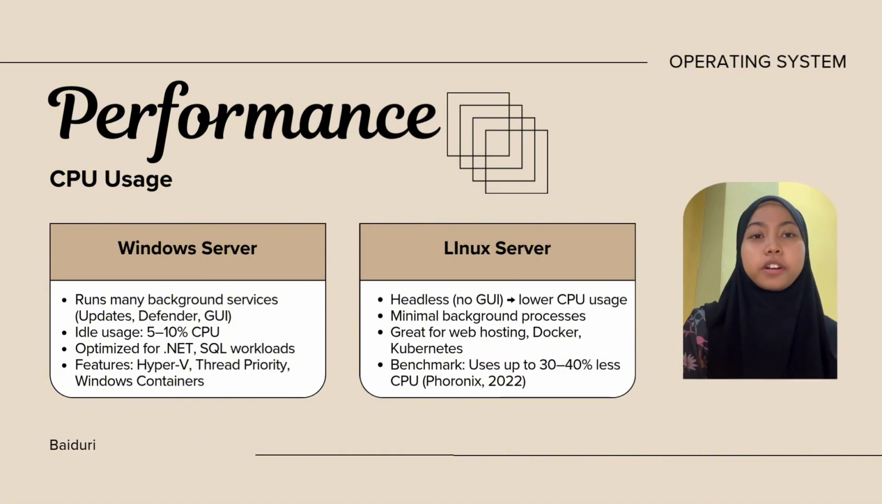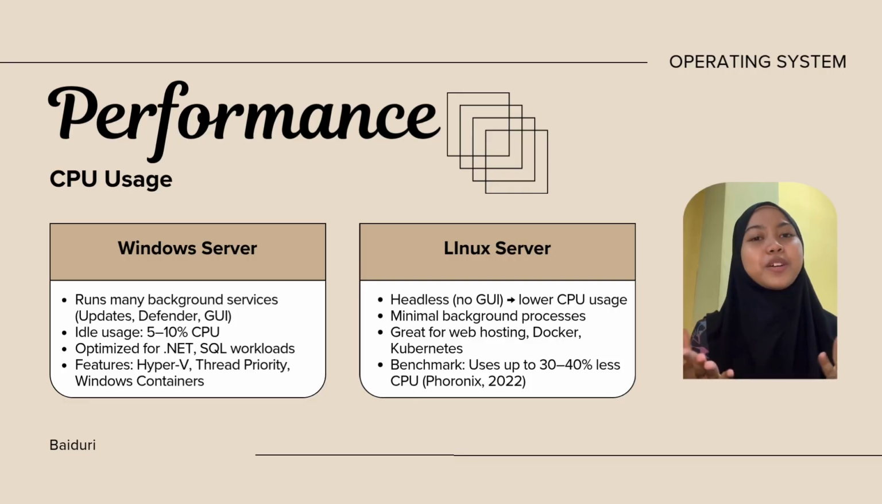Next, I will present the performance comparison between Windows Server and Linux Server. Performance is an essential factor when choosing an operating system for server deployment. It affects response time, system throughput, resource usage, and scalability. In this section, we will look at three main areas, which are CPU usage, memory efficiency, and input-output.